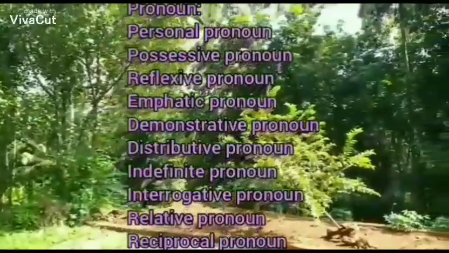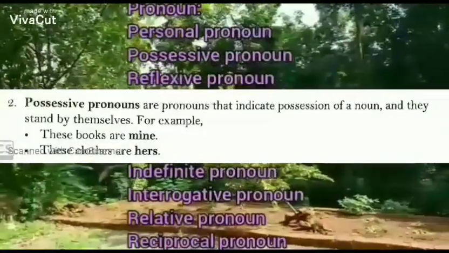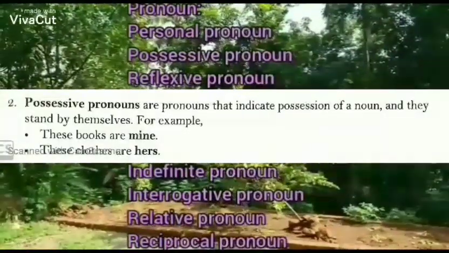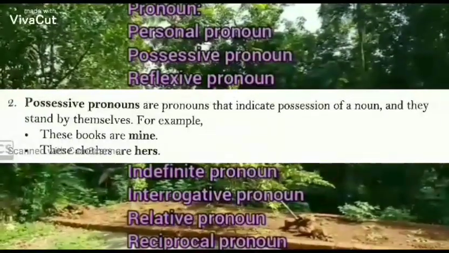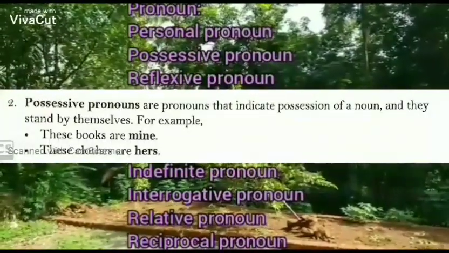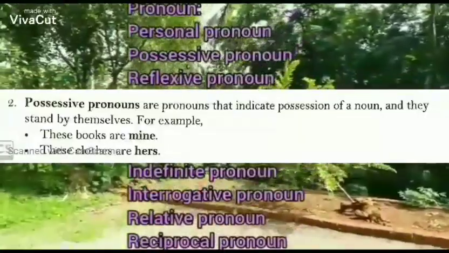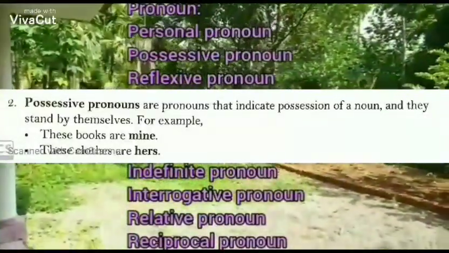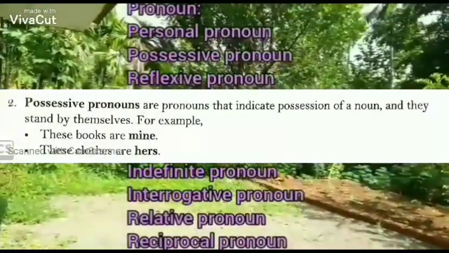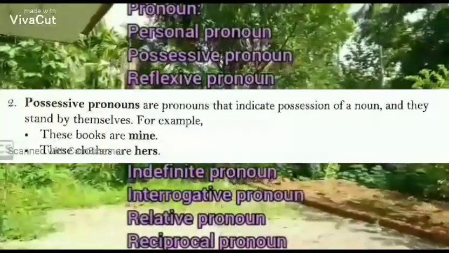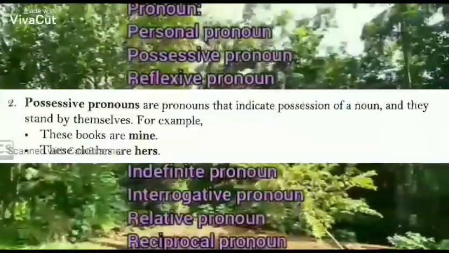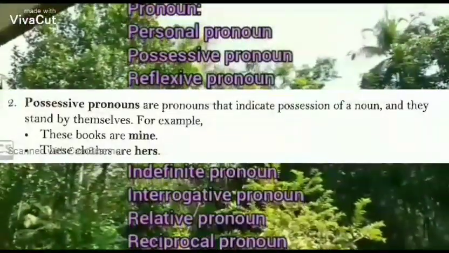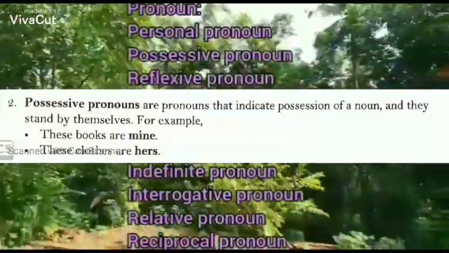The second one is possessive pronoun. That means the pronouns that are showing the possession or ownership are called possessive pronouns. First of all, I want to say that they are made from personal pronouns itself. Let's take the first person singular.